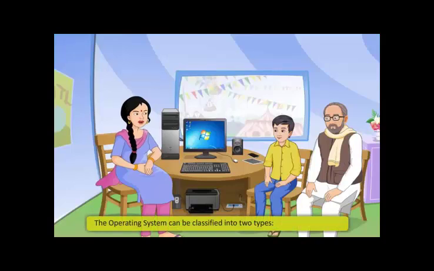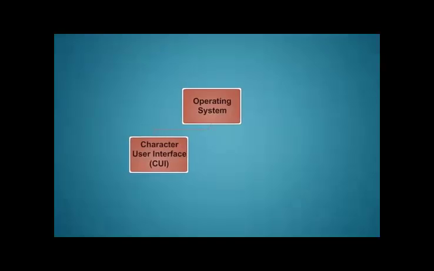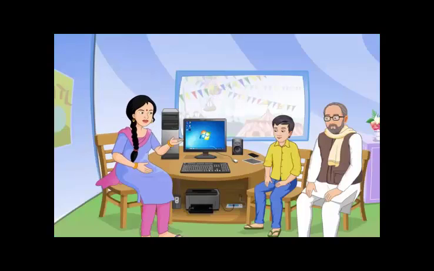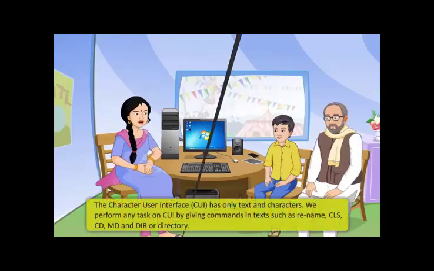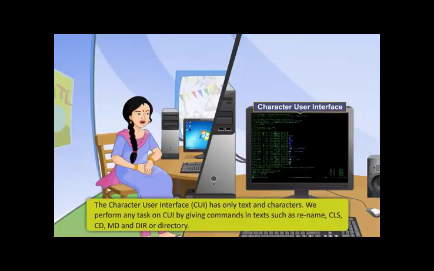The operating system can be classified into two types: character user interface and graphical user interface. Let us discuss one by one about them. A character user interface does not have any icons or images. It works using only text and characters.